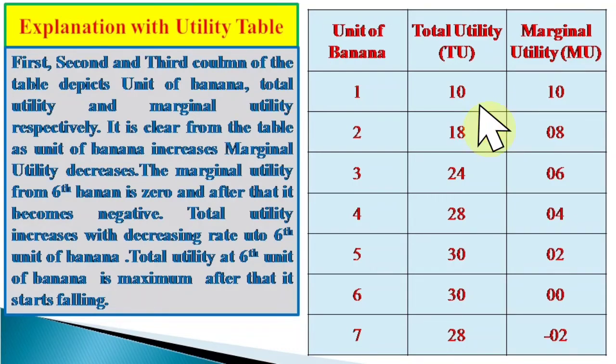Now total utility increases up to the 6th unit. At the 6th unit of banana, total utility is maximum at 30, and after that total utility starts falling. If a consumer consumes the 6th banana, he will receive 30 utils of utility, and if he consumes 7 bananas, he will receive 28 utils of total utility. It means after the consumption of the 6th banana, the total utility starts falling.